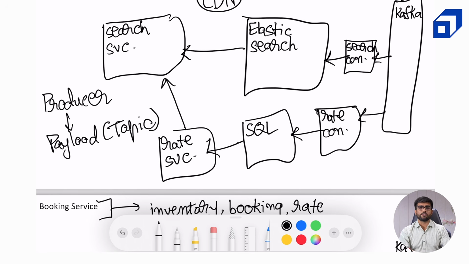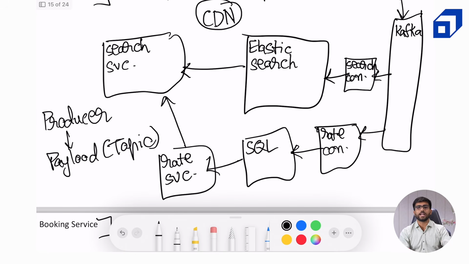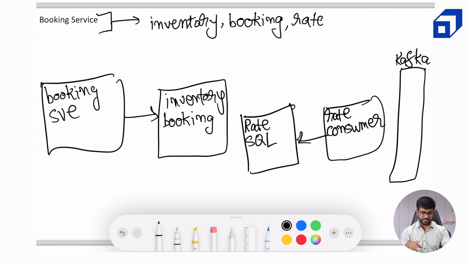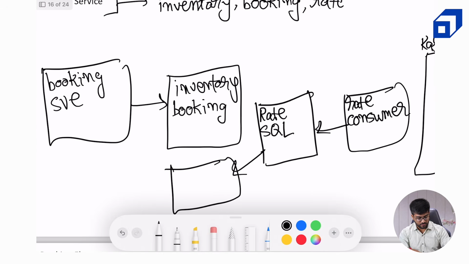We don't need to perform any search criteria, like we don't need to exploit the services of Elasticsearch for the rate service. We can fetch the data from Elasticsearch, and based on whatever data is fetched, we can query the rate service and get the rates for those particular rooms on that particular date. We can reuse the same service, so we don't need to create two different rate consumers, rate services, and so on. Again, I am showing exemplary display of my drawing skills. But yes, we will reuse this rate service, and it will be used by the booking service itself when we want to do the payment.